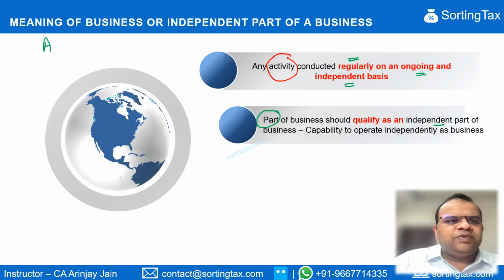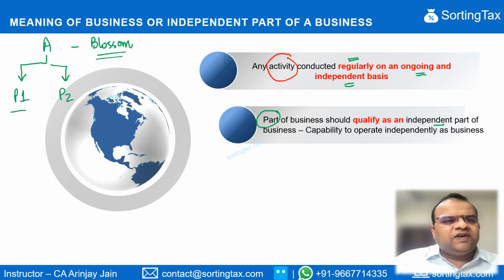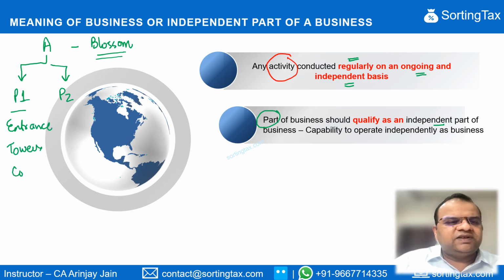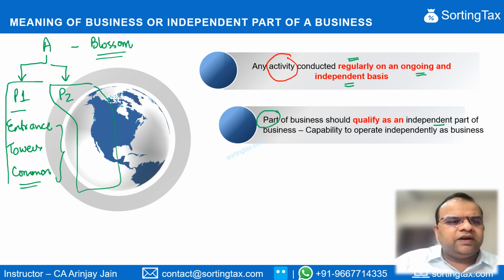Let's think there is a company A which is into real estate. Company A has a project, Blossom, which has been developed in two phases, phase 1 and phase 2. Each of these phases has separate entrances, separate towers, and separate common facilities like playing area, gymnasium, club, etc. A decides to transfer one of these to another company.